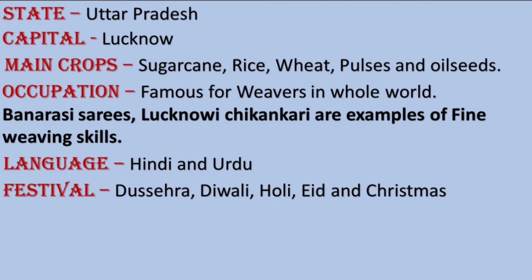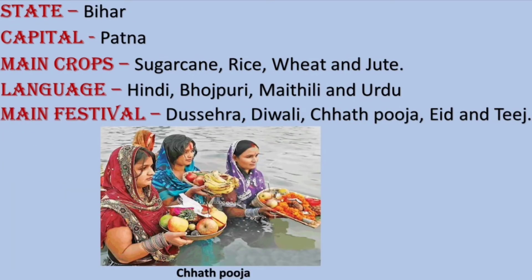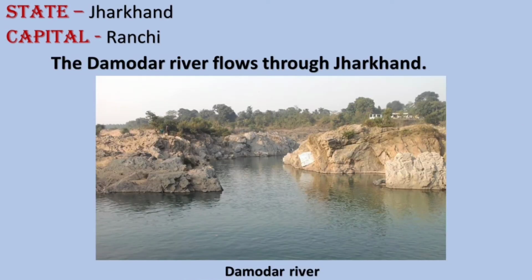The next state is Bihar and Patna is the capital city of Bihar. The main crops grown here are sugarcane, rice, wheat and jute. And the languages are Hindi, Bhojpuri, Maithili and Urdu. The main festivals celebrated here are Dasara, Diwali, Chhath Puja, Eid and Teej. The next state is Jharkhand and the capital city of Jharkhand is Ranchi. Damodar river flows through Jharkhand.